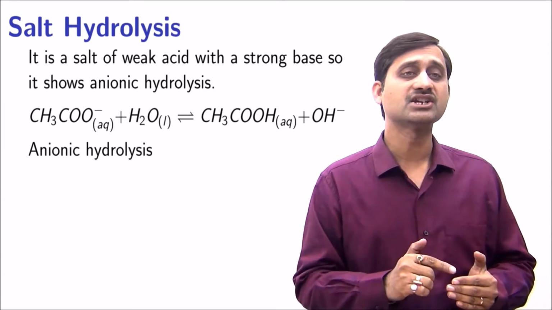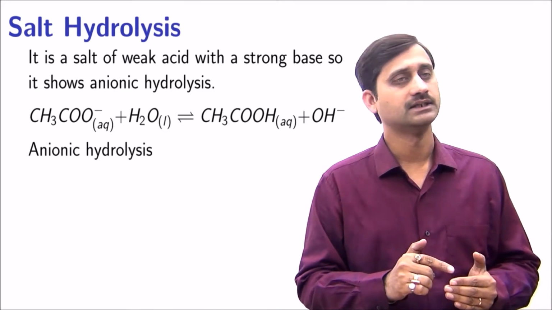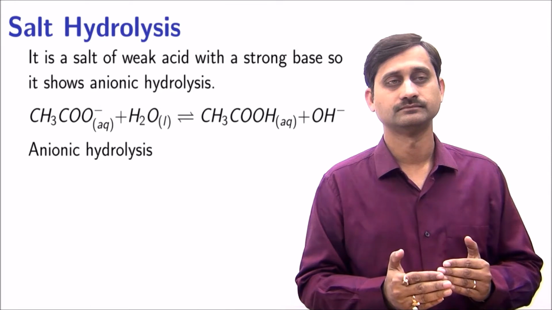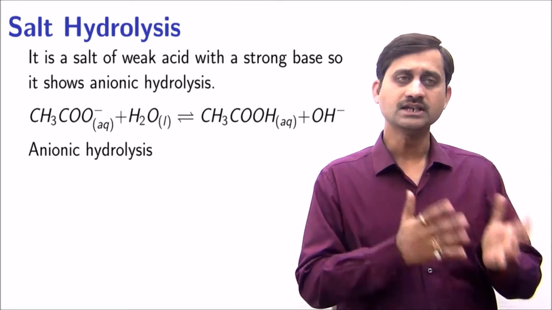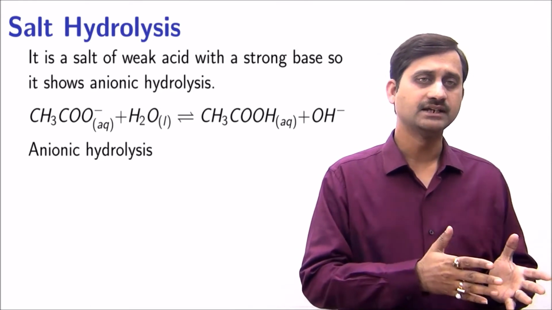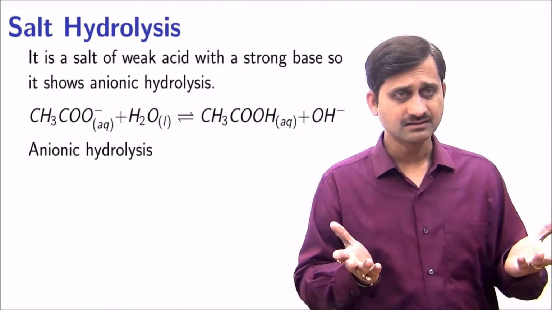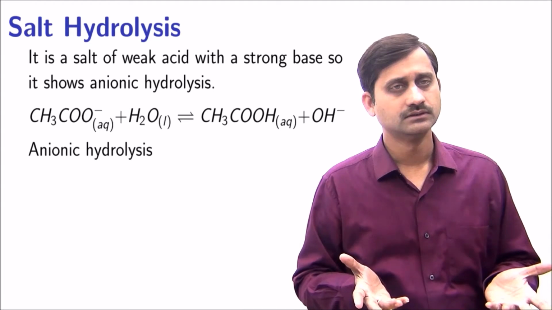Here, the anion is responsible for hydrolysis. It is termed anionic hydrolysis. In this reaction, on the left hand side, one of the reactants is water. It is present in excess and is the solvent.